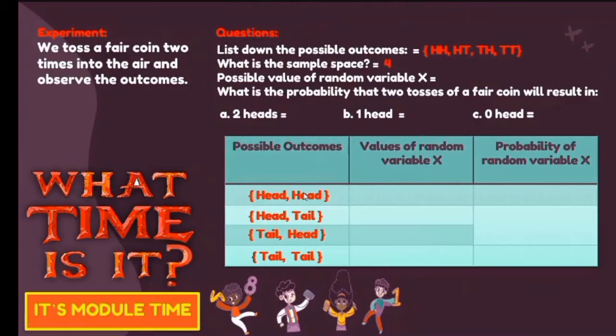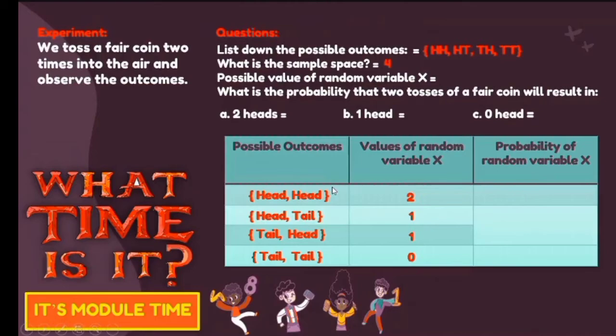And then, for the second column, values of the random variable x. Ang gagawin lang natin dito, we will have to determine yung number of head for every possible outcome. Let's say for the first part, we will have 2 since meron tayong dalawang head for this given. And then, next natin, we will have 1 since we have 1 head for head and tail combination. And then you also have 1 and then you will have 0 for the tail and tail.